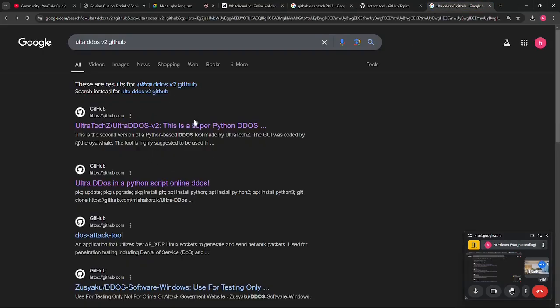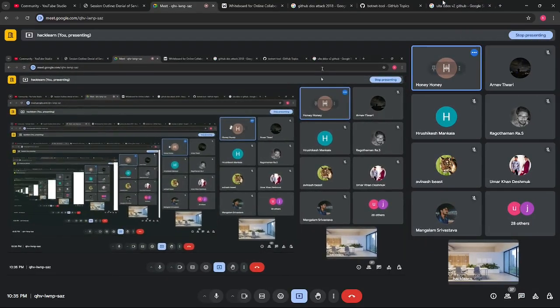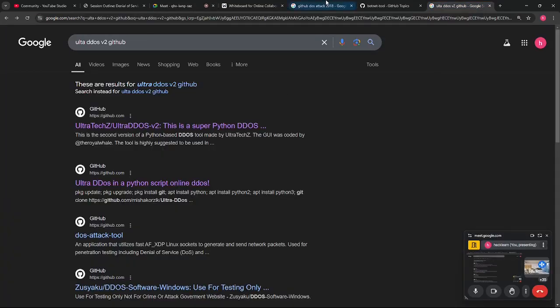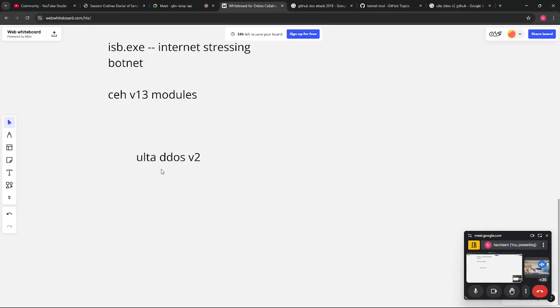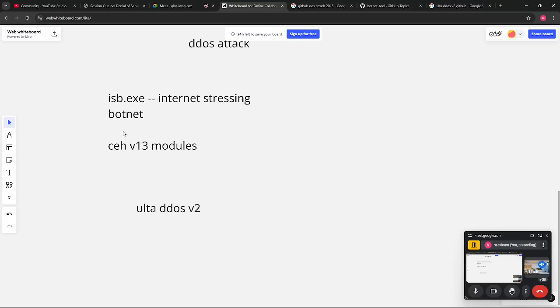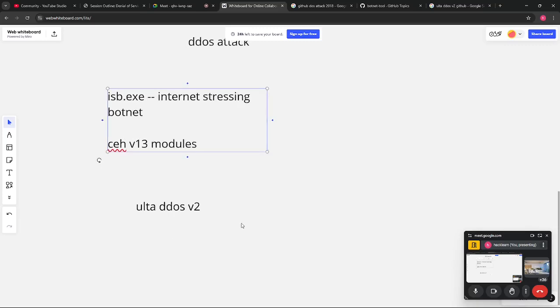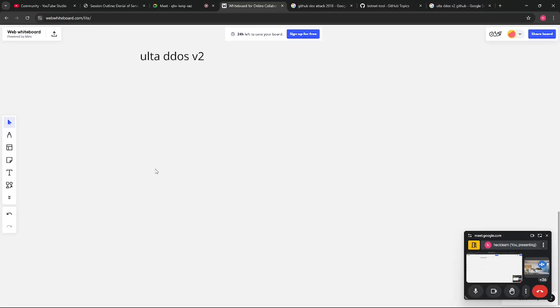Yes, 10 to 15 minutes, and it will go down. So these are very powerful tools. Even I was not able to discuss this Ultra DDoS and ISB.exe earlier. Those who are in CH-V13 might be getting this particular tool and Ultra DDoS. It will not stay down for a lifetime, only until they change their servers, because you have caused a server outage there. Every website has a limitation.